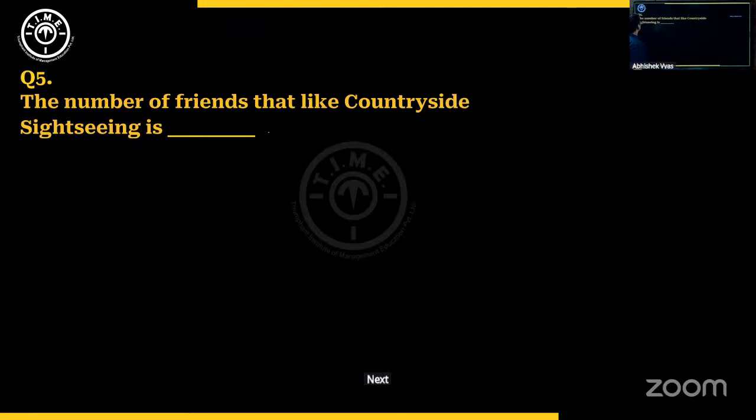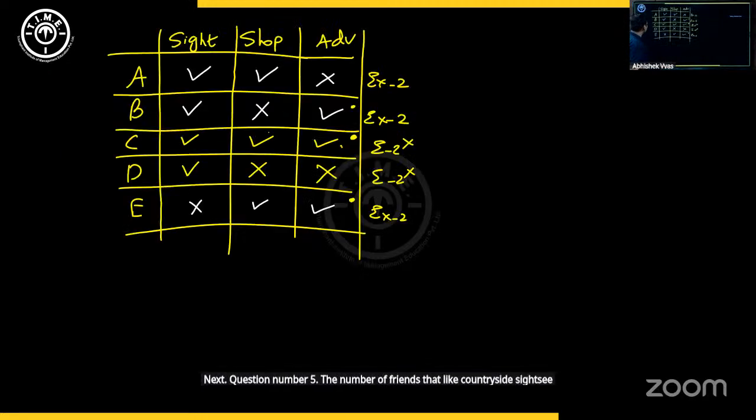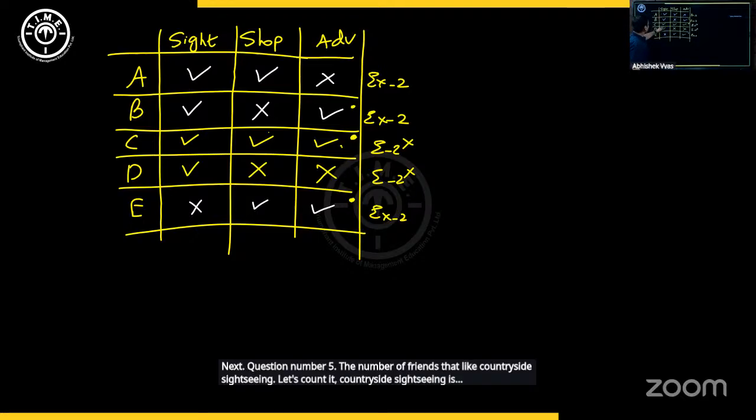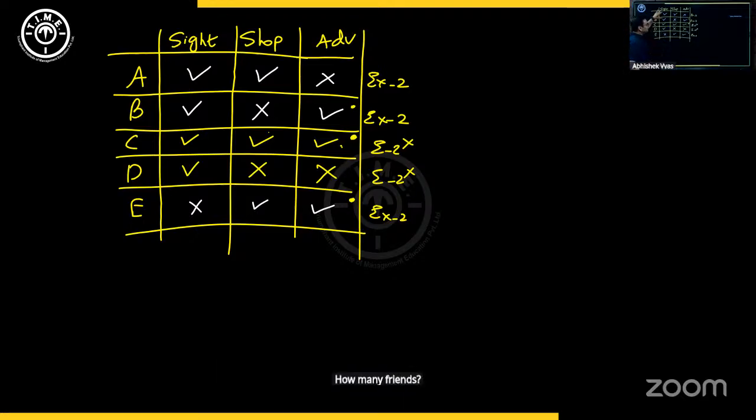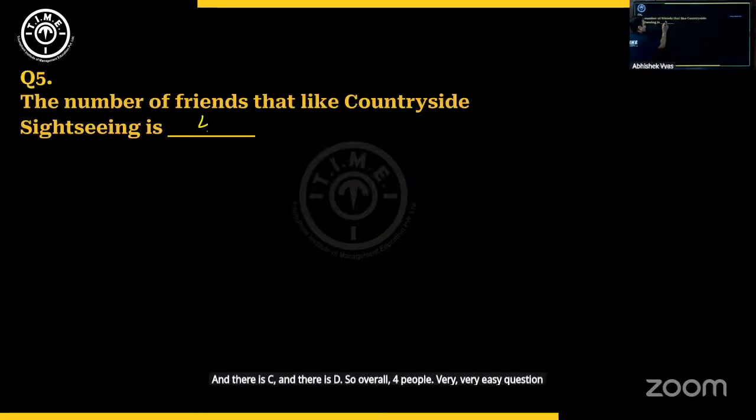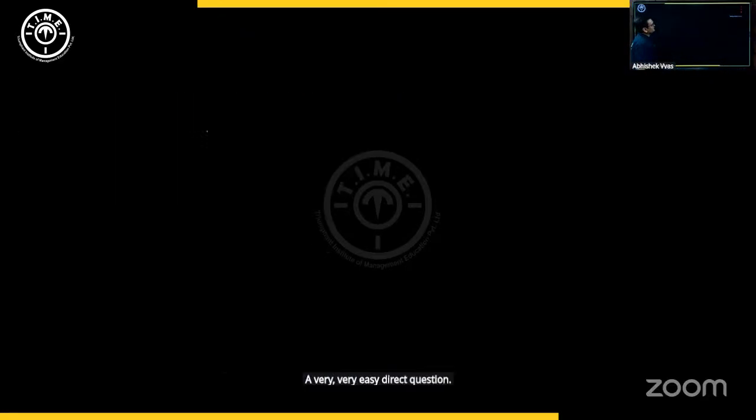Next, question number 5. The number of friends that like countryside sightseeing. Let's count it. Countryside sightseeing is how many friends? So 2 out of A, B, and E. And there is C and there is D. So overall 4 people. Very, very easy question, if you'll ask me. So this was one set that must have been attempted by all the students, I would say. And I hope you have not missed it. A very, very easy direct question.